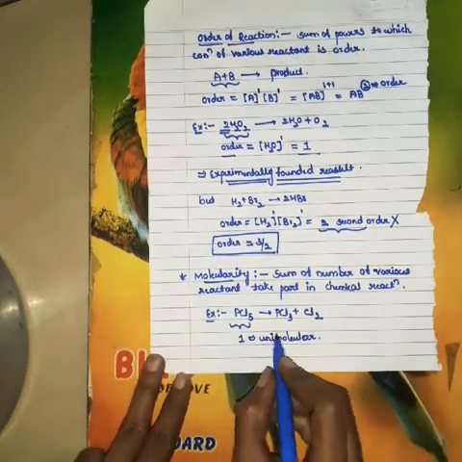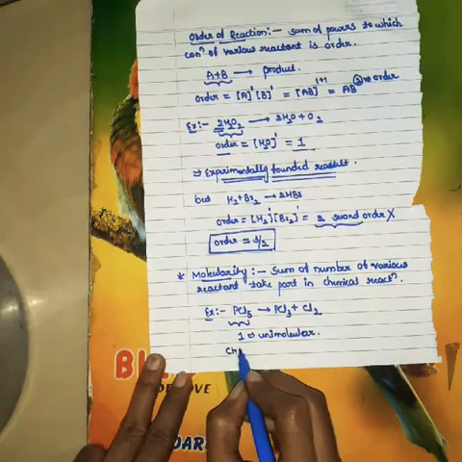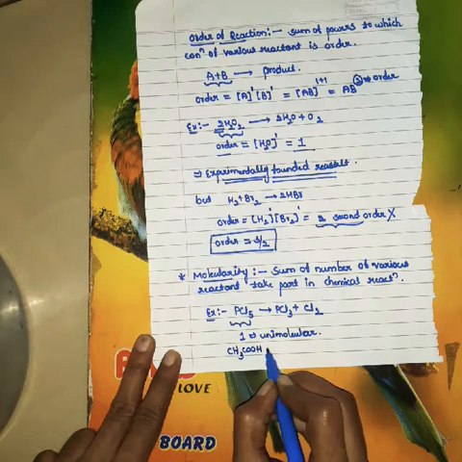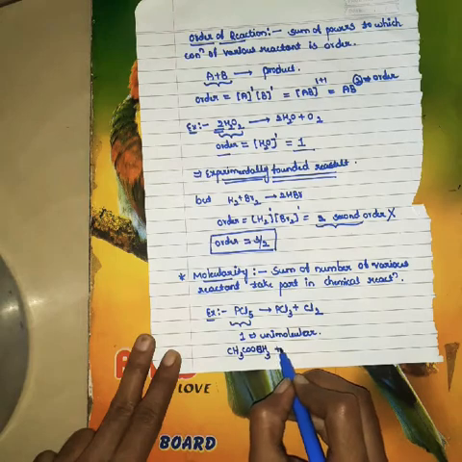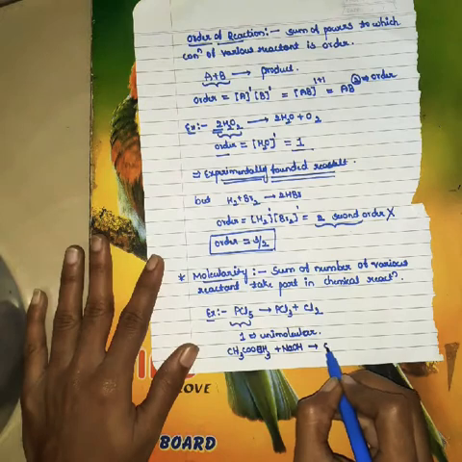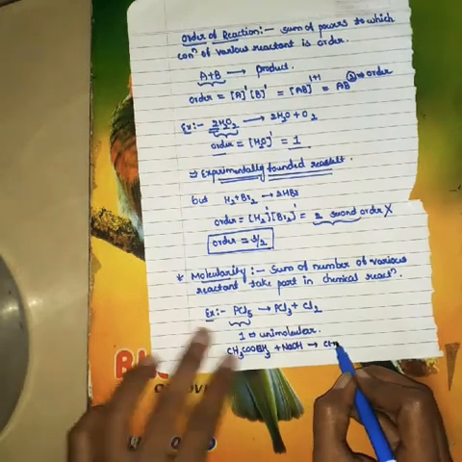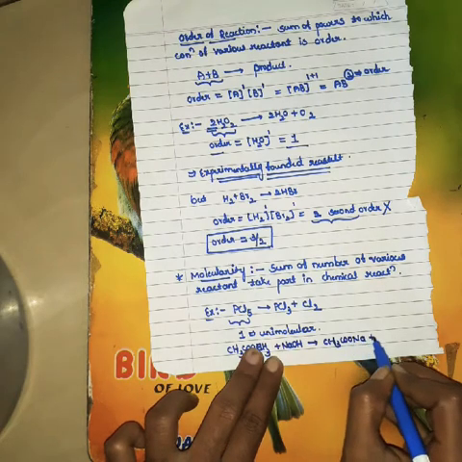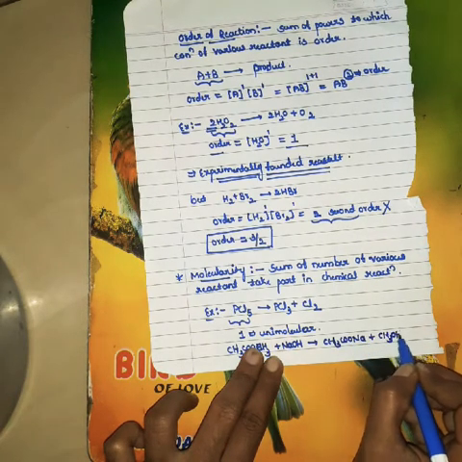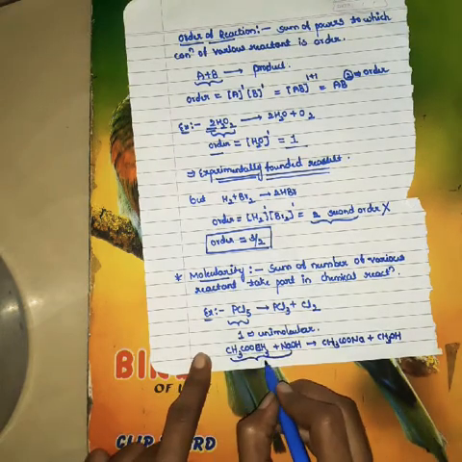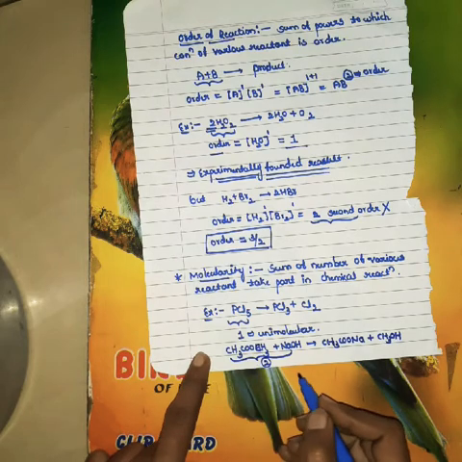See another example. CH3COOCH3 undergoes basic reaction. It will form CH3COONa plus CH3OH. Here the molecularity of this reaction is 2.